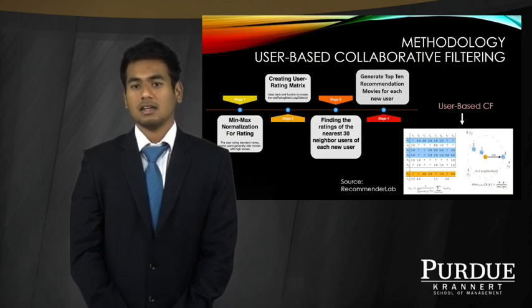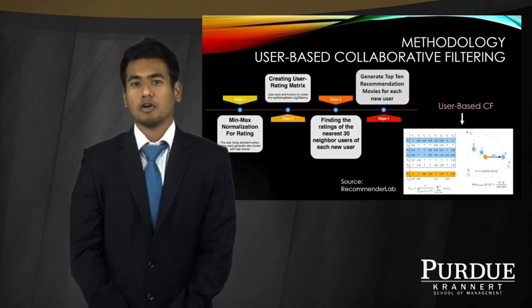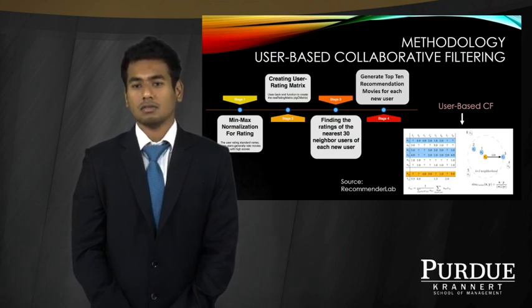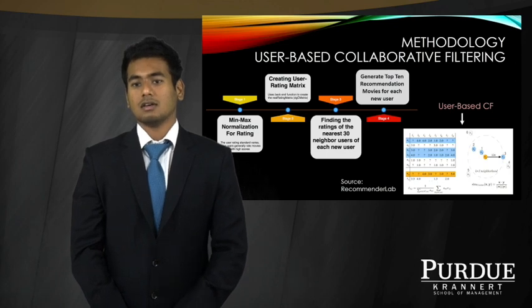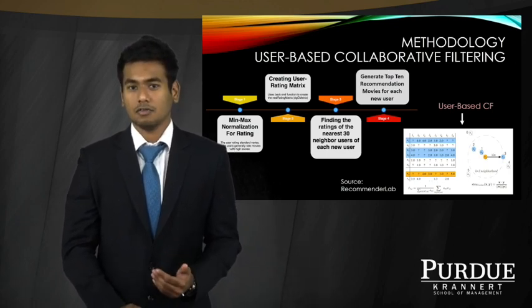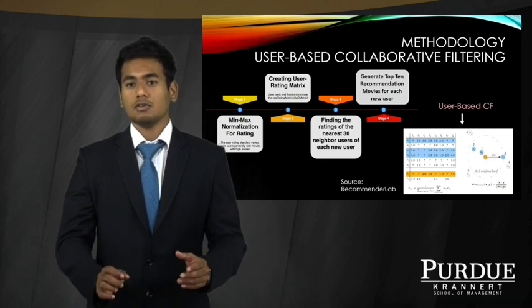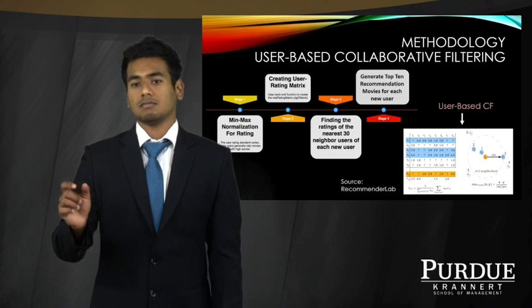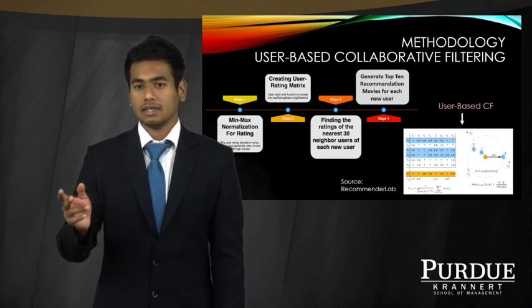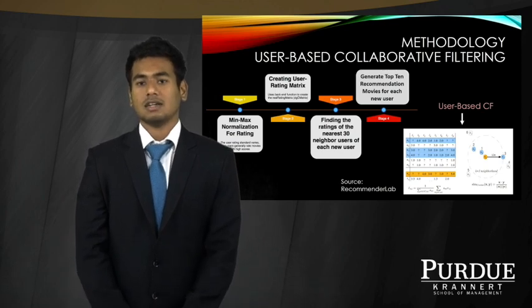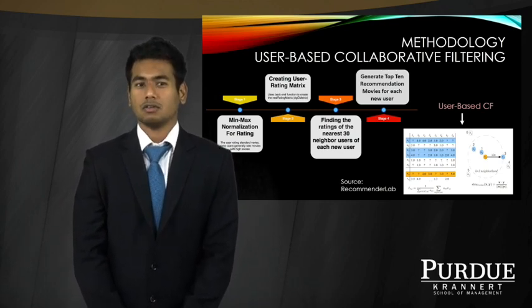We try to find the nearest 30 neighbors in this case according to cosine similarity. So the blue users, as you can see on the matrix, are those users which we found are the nearest neighbors to our active user. So we do an average of the movie ratings for these similar users, and then we generate another rating matrix from which we generate the top 10 recommendations for every user.